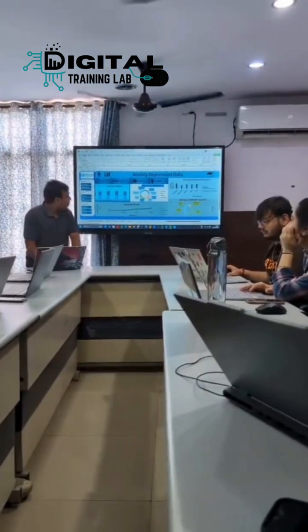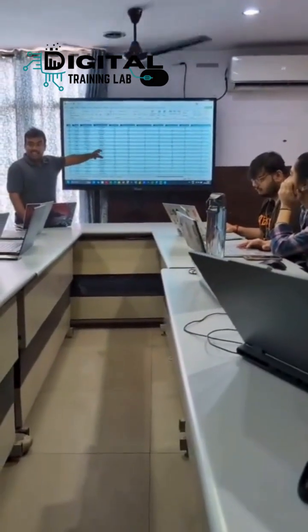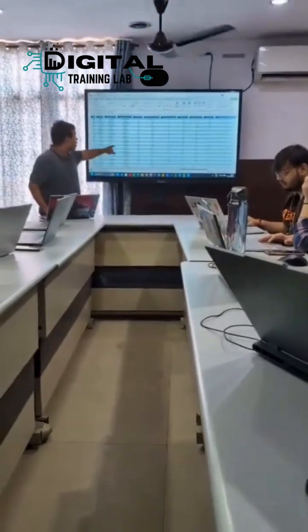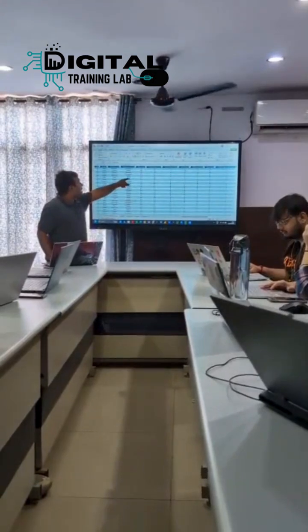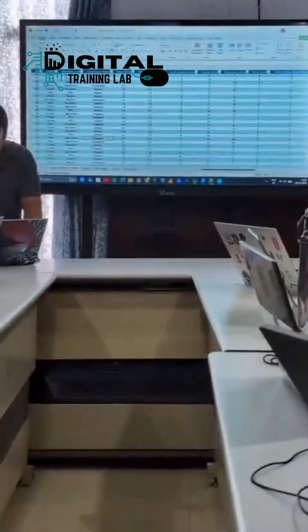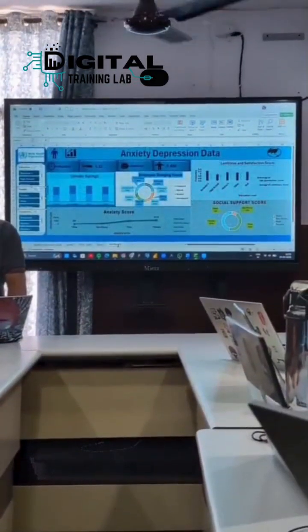Here I have data, this is my data. I've cleaned it, I've analyzed it, then I've made a dashboard over here. So here you can clearly find out age, gender, education level, sleeping hours, physical quantities and numerical values in the data. Then after that I have concluded the dashboard here.